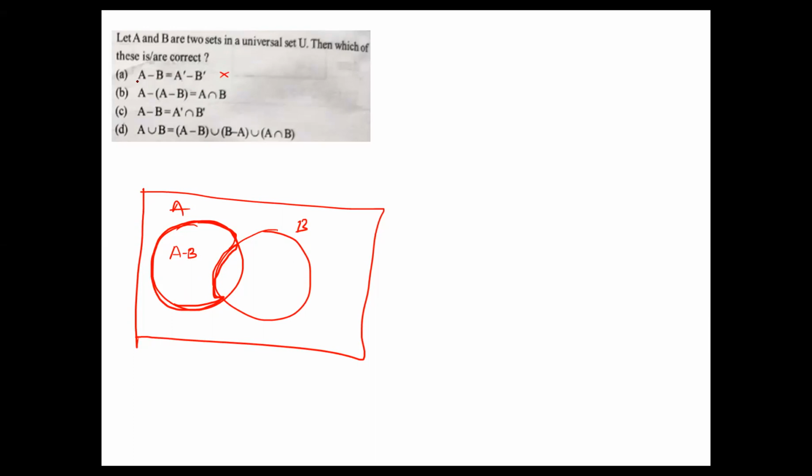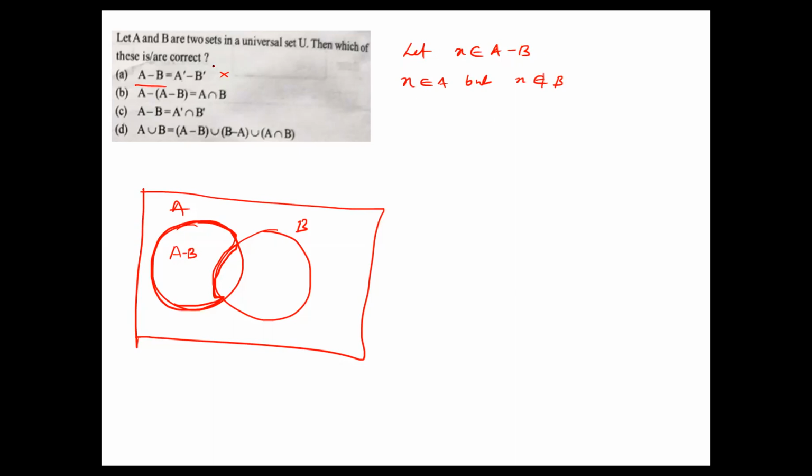In case you're still getting confused, now I'll take that. Let X belong to A minus B. Now X belongs to A minus B means what is the conclusion here? X belongs to A, but X does not belong to B. Yes, that is the A minus B condition. A minus B means all the elements of the set A but not in B.